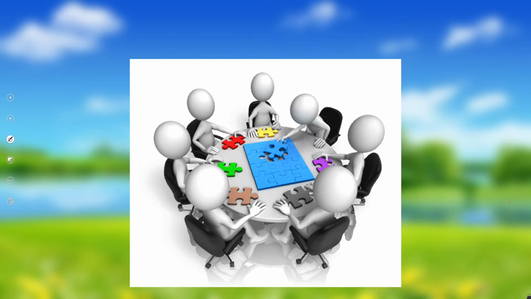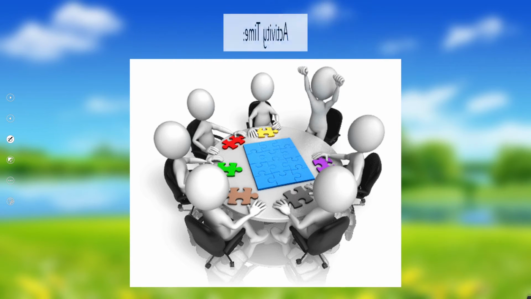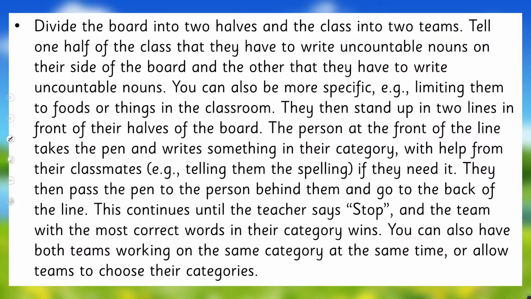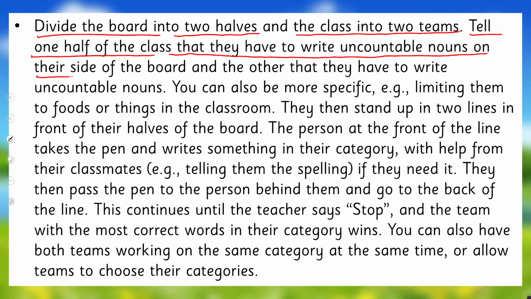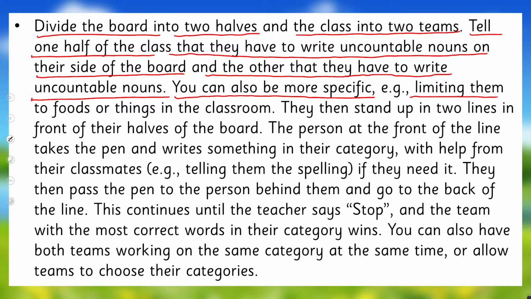Okay, let's practice it through an activity. Are you ready for that? All right, so listen to the instructions carefully. Your teacher will divide the board into 2 halves and the class into 2 teams. Now the teacher will tell one half of the class that they have to write uncountable nouns on their side of the board, and the other half have to write countable nouns on their side. And you can also be more specific, limiting them to food items or things in the classroom, and then they stand in 2 lines in front of their halves of the board.